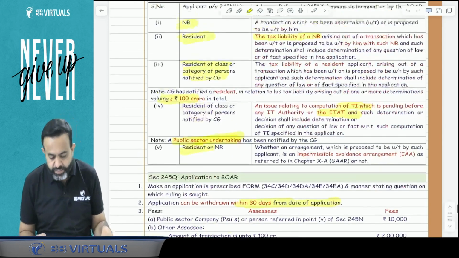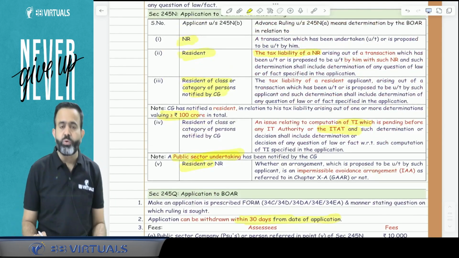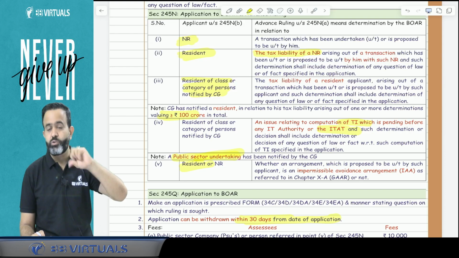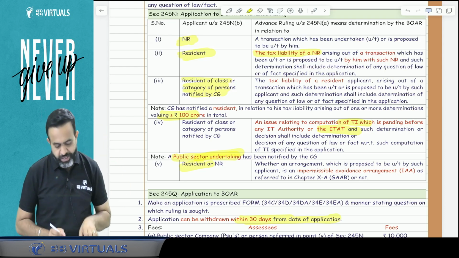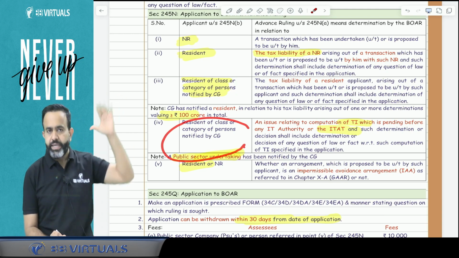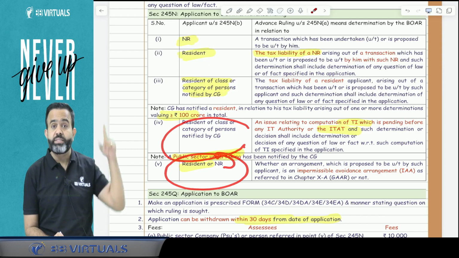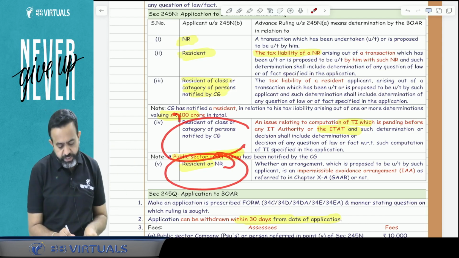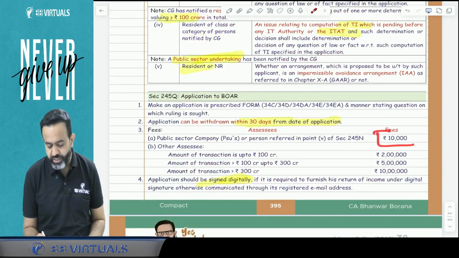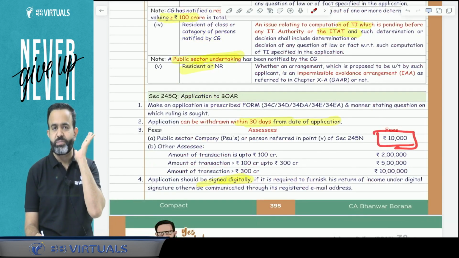Now the question is, suppose you made the application for advance ruling, what will be the fees for the application? So guys, there is a fee. Now what is the fee? Here the lawmaker says that the first case is a public sector undertaking, and the last is a resident or non-resident where GAAR is applicable or not. In these 2 cases, guys, the fee for application is 10,000 rupees.